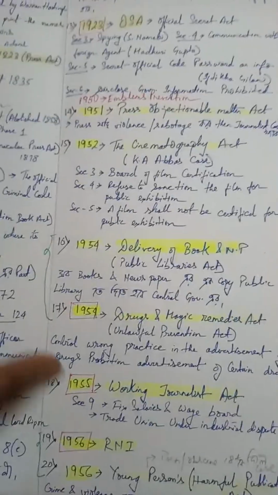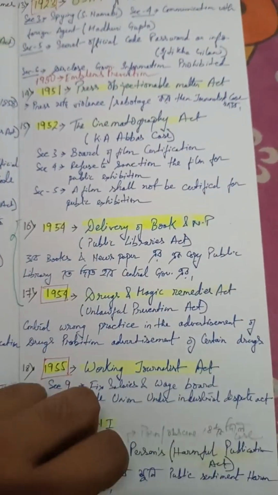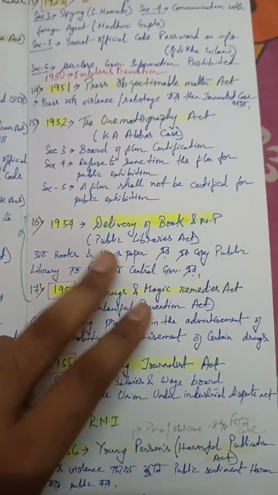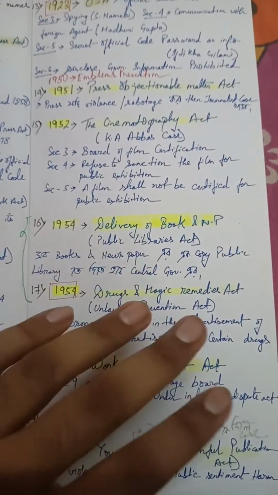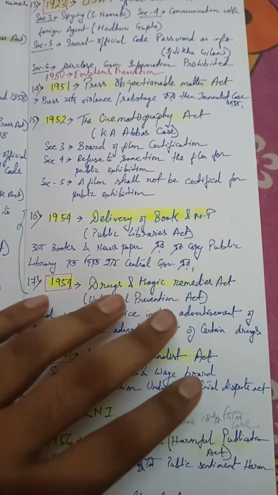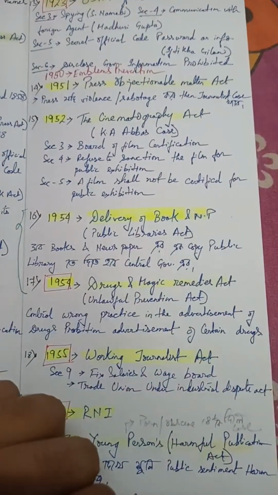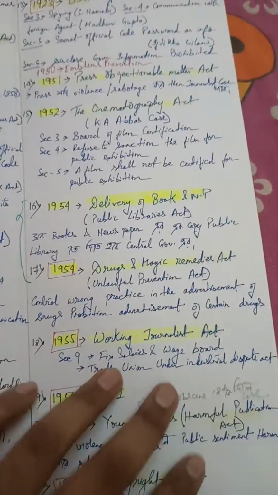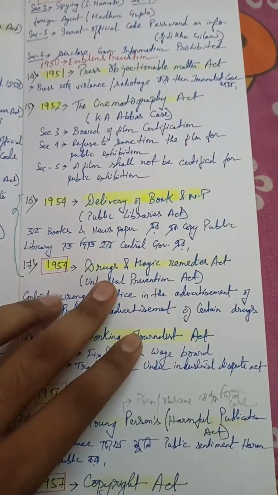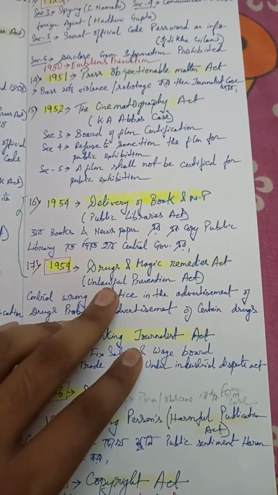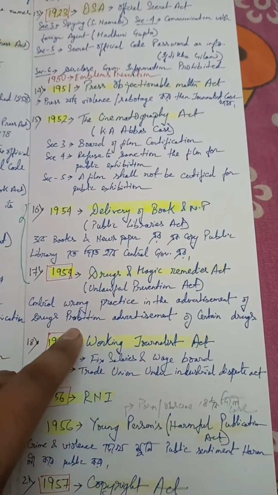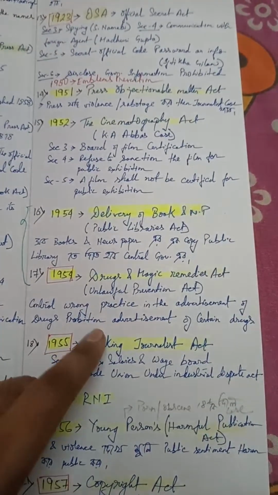Then we have the Delivery of Books and Newspapers Act in 1954. NP means newspaper. It is like the Public Library Act: every book must have a public copy kept in the central library, otherwise that publication would be incomplete. Also in 1954 we have the Drugs and Magic Remedies Act. It is a preventive act that controls wrong practice in the advertisement of drugs and prohibits advertisement of certain drugs.